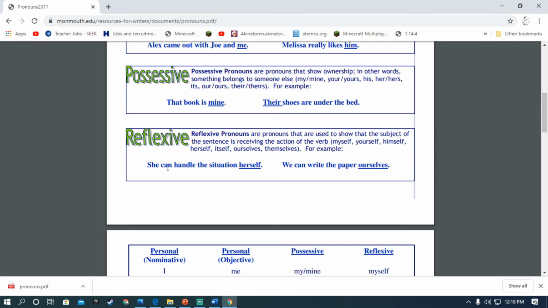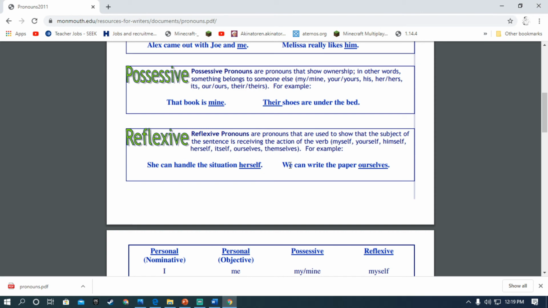Say, for example, "She can handle their situation herself." Means she is handling the situation by herself. This is reflexive pronoun for she. She is pronoun, and when we use herself instead of she, there is a relation between she and herself. She is pronoun, but the reflexive pronoun is herself.